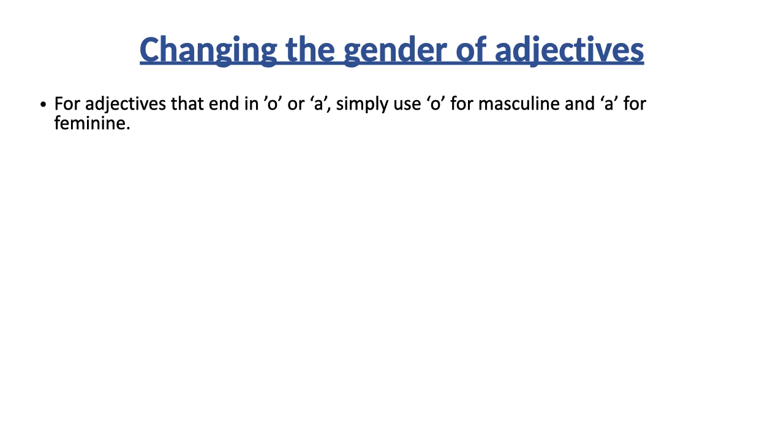So the question is, how do you change that masculine form for a feminine form? For adjectives that end in O, simply use O for masculine and A for feminine, right? The basic rule of gender that we had studied. So if you see aburrido in your vocab entry, which means boring, that means that for the feminine you change the O for an A. El libro aburrido, la profesora aburrida. Okay? O changes for an A.